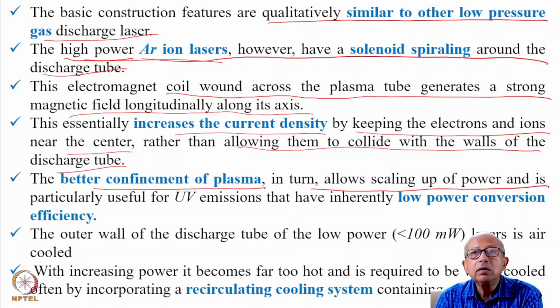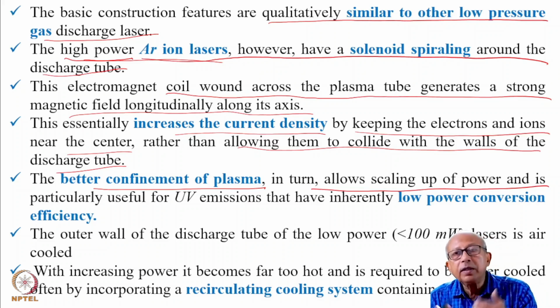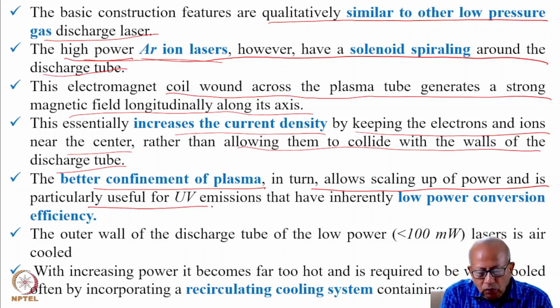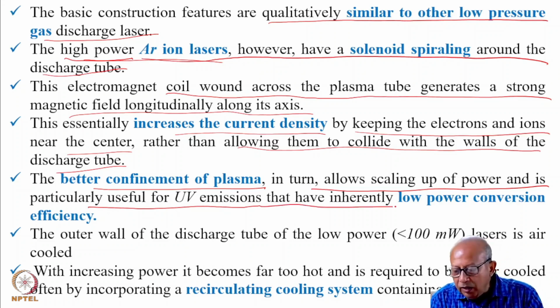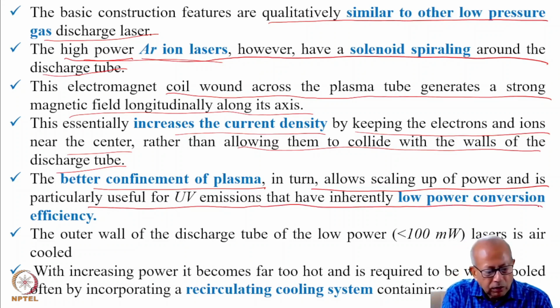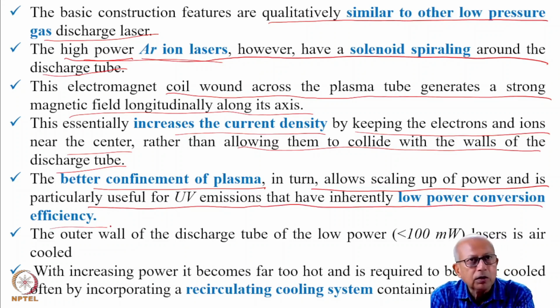That is because you are increasing the number of light emitting species, which here is argon ion, and is particularly useful for UV emission that has inherently low power conversion efficiency.